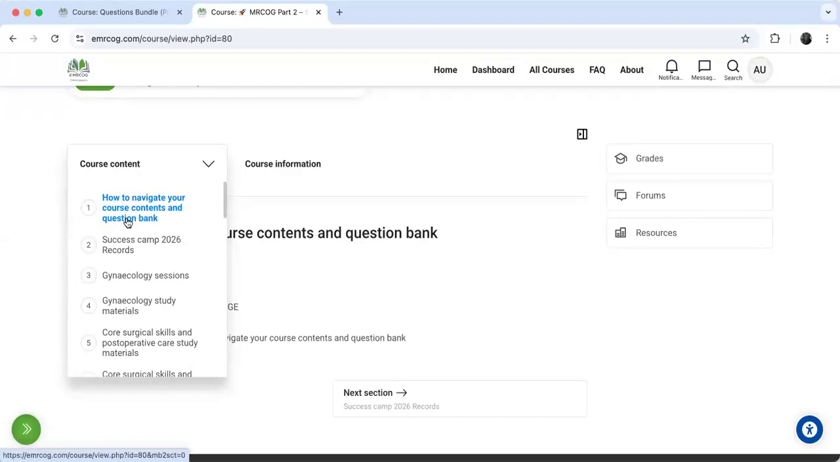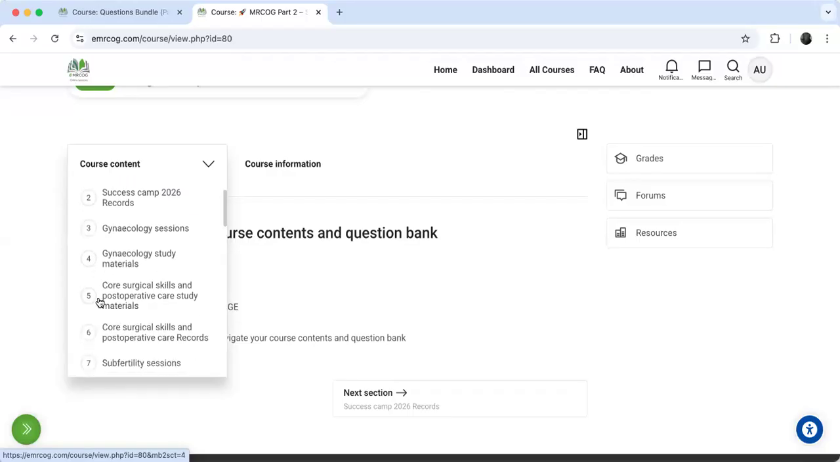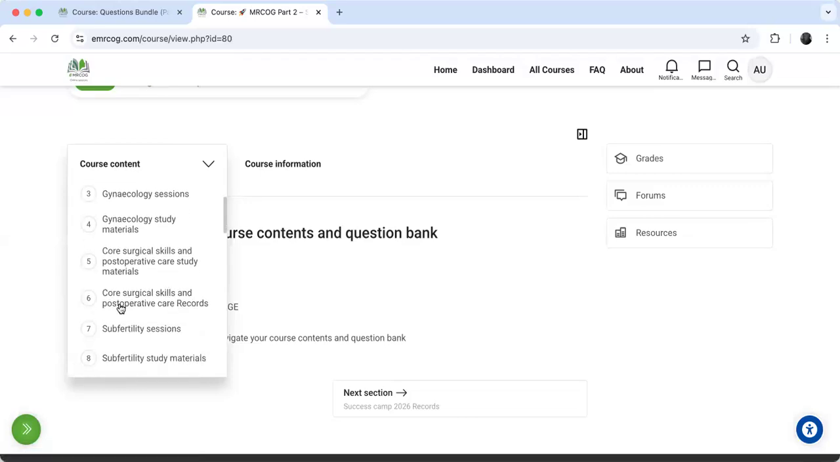So what you will have here is the Success Camp. This is the first one, how to navigate the course content and question bank. The second one is the Success Camp records. And then the third section is gynecology sessions, and then gynecology study material, and then core surgical skills and post-operative, and then the core surgical skills records.